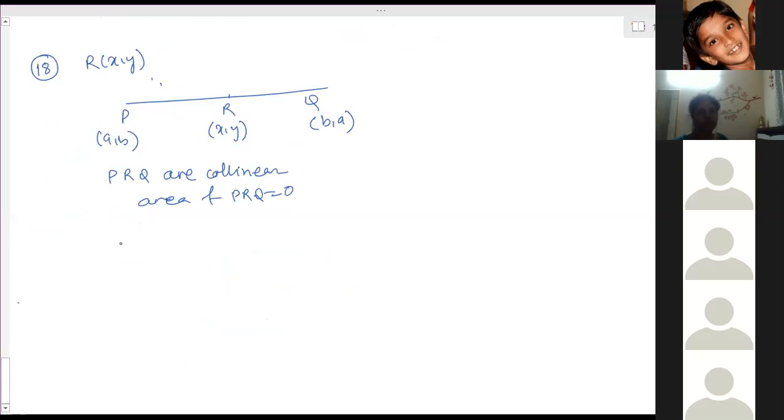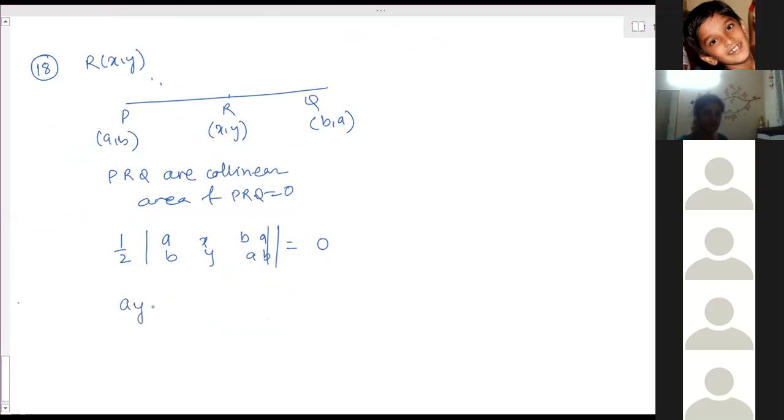So it is half of the determinant expression in a, b, x, y, b, a and a, b again, which is equal to 0. So half will go to the other side, becomes 0.